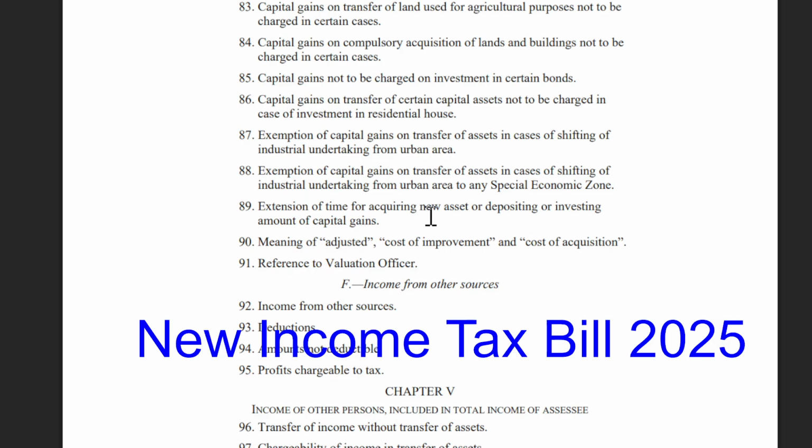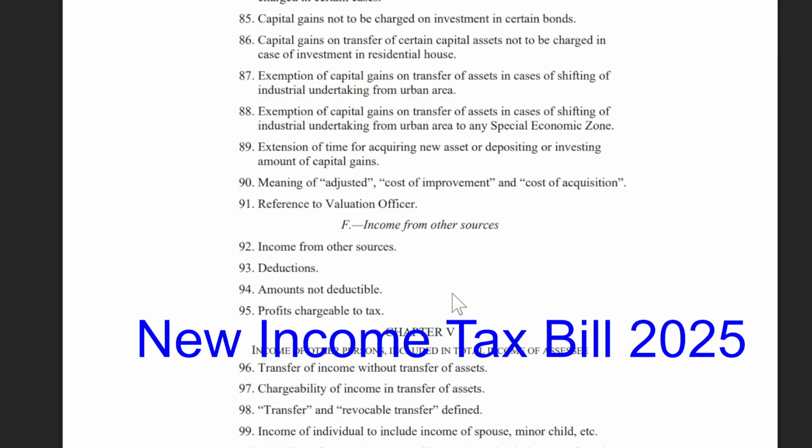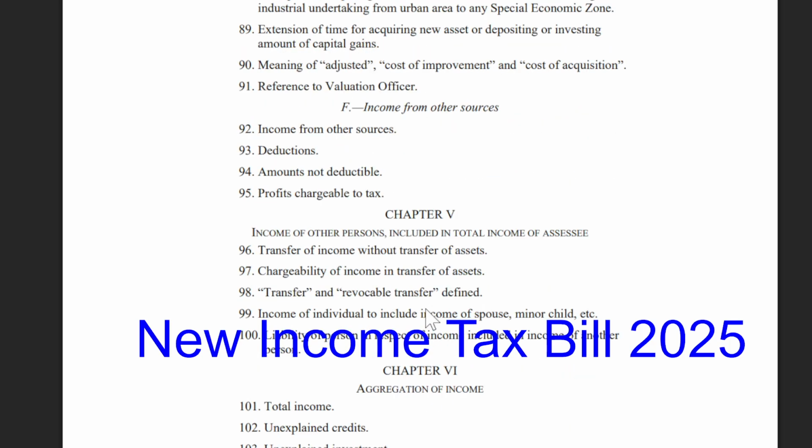89, Extension of time for acquiring new assets or depositing or investing amount of capital gains. 90, Meaning of adjusted, cost of improvement and cost of acquisition. 91, Reference to valuation officer. Income from other sources. 92, Income from other sources. 93, Deductions. 94, Amounts not deductible. 95, Amounts chargeable to tax.